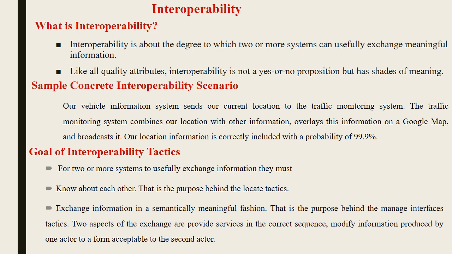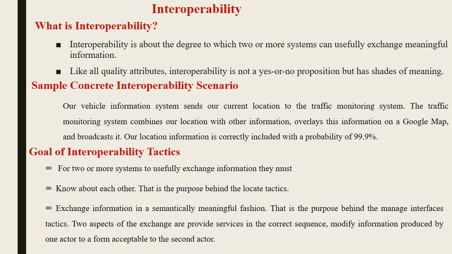So this will combine this location with other information like Google Map, then it will be broadcasted. So the one who is running on the road could see the Google Map and identify where there is more traffic. Through that he can choose another road to go faster. This is called interoperability, which shares information between two or three systems.